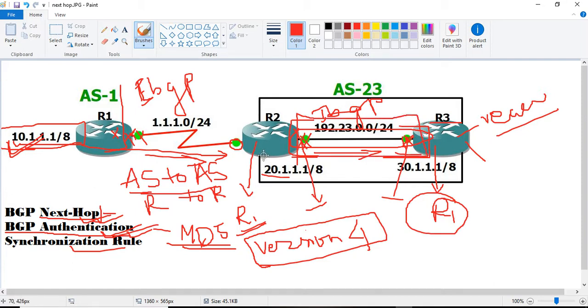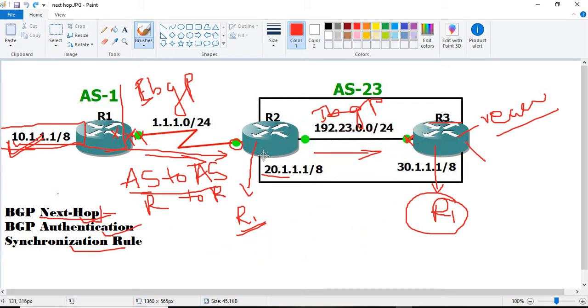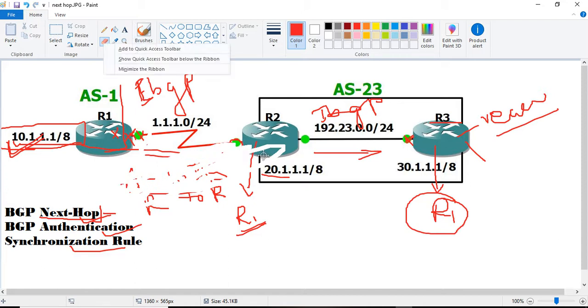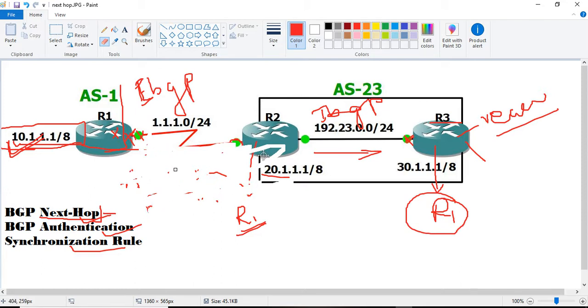Okay, let us move towards the synchronization rule. Here, synchronization means, when routes are exchanged in BGP, when BGP advertises its routes, say the 10 routes and the 11 routes, at that time, if synchronization is there, the synchronization rule says that